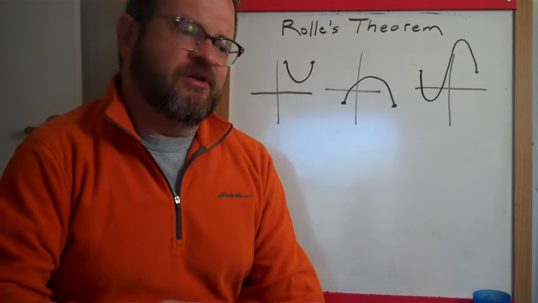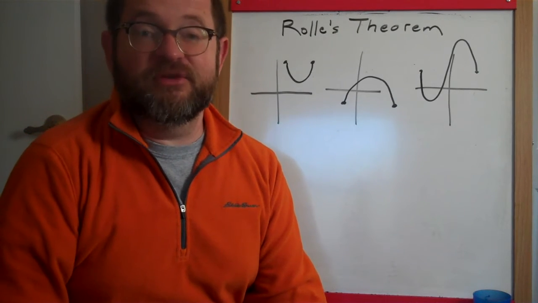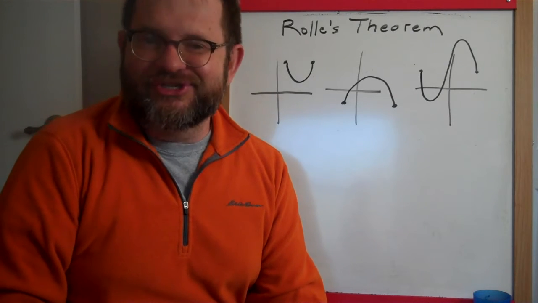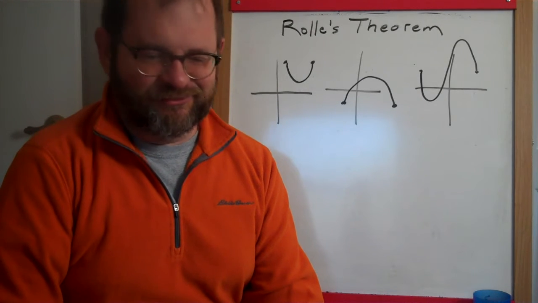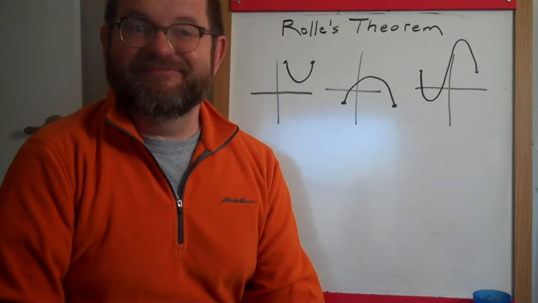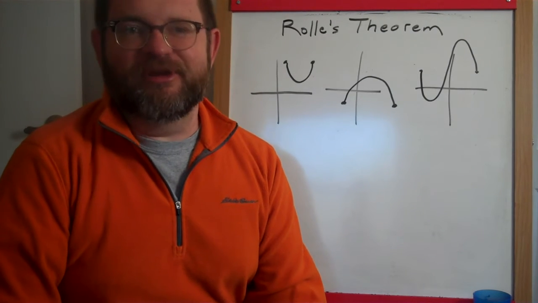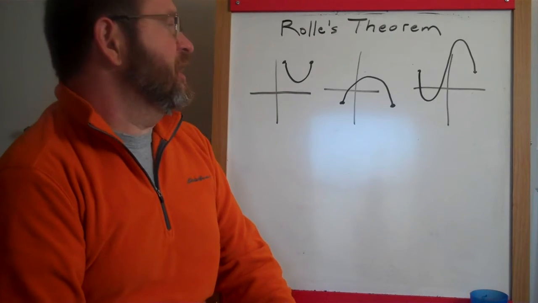Now, before we get to the mean value theorem, we actually start with a special case of the mean value theorem called Rolle's theorem. I think it's pronounced Rolle's anyway. The reason why I'm not entirely sure is because I remember when I was in college, Father Ports, who was the Calc 1 teacher, I think I've mentioned him before, an old Jesuit priest, he called this the jump rope theorem. And that's actually kind of a helpful way to think about what's going on here.